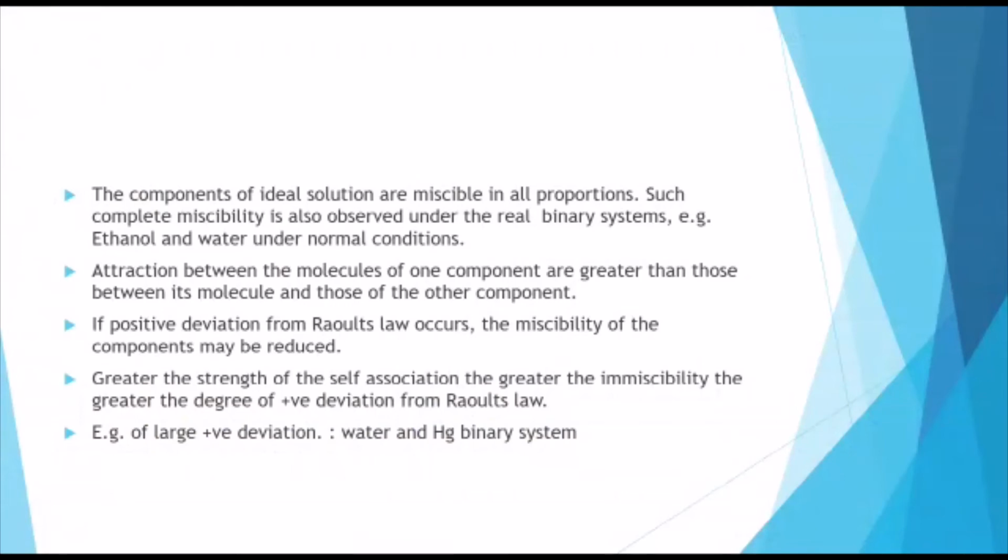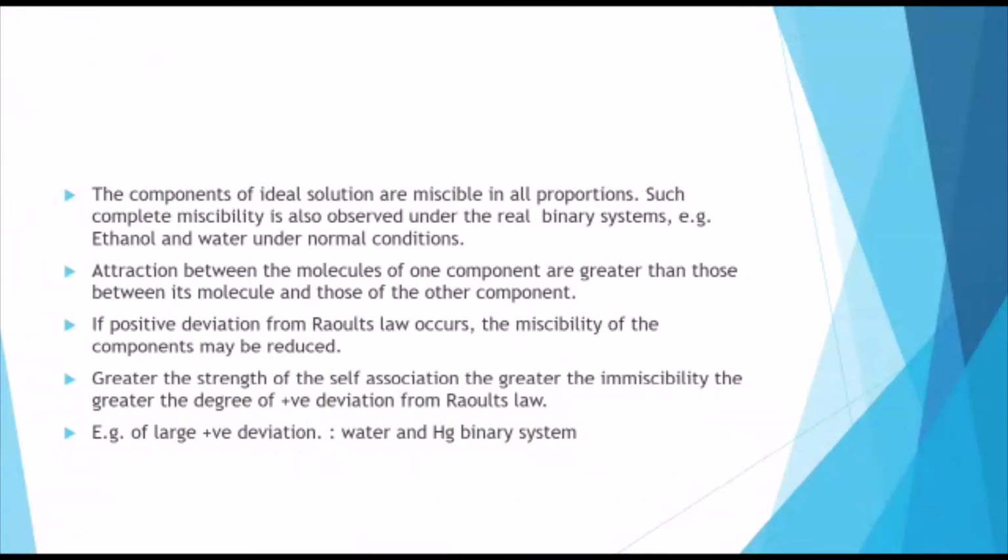An example of positive deviation is water and mercury, which form a binary system. Here we have briefly explained positive deviation from Raoult's law: the actual pressure obtained by the summation of solute and solvent is more than the normal pressure of the solution.